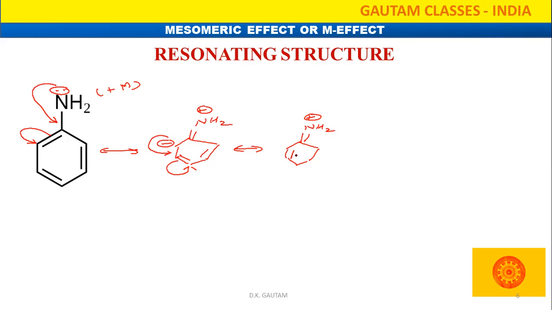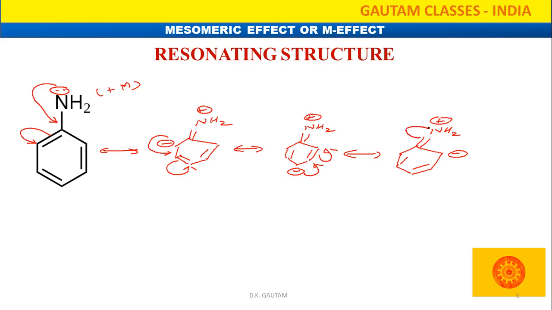Now after that, here negative charge, this will move on this side, and this will move on that side. So we can write the double bond, NH2 plus, then after that negative charge, like that.